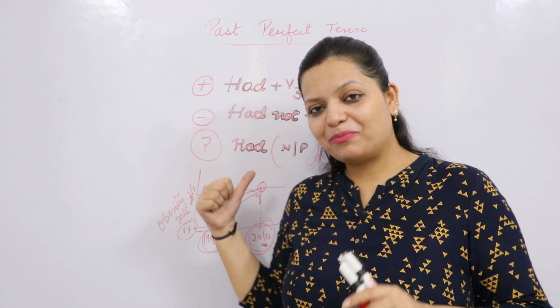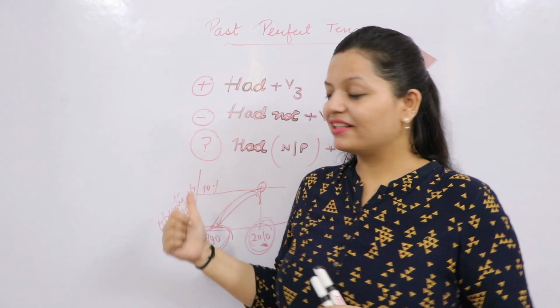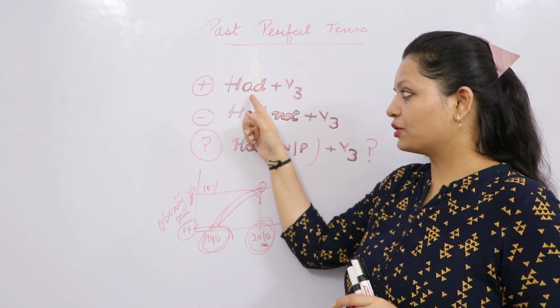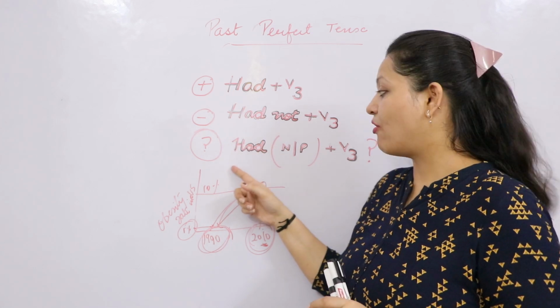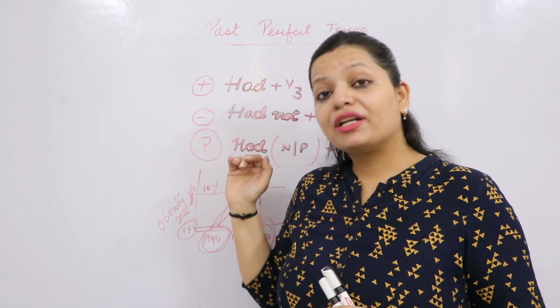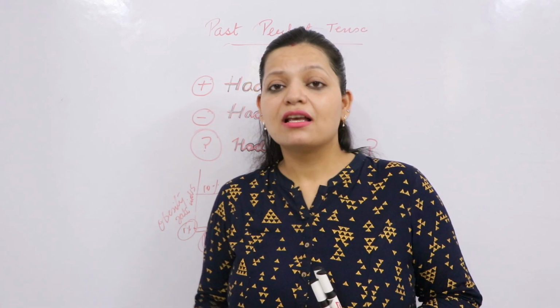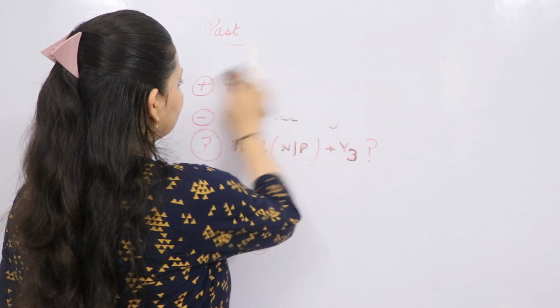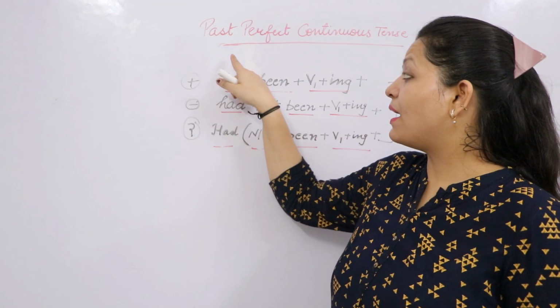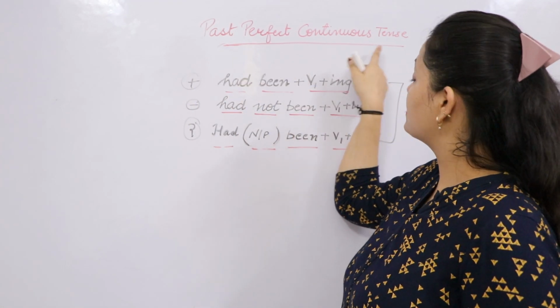So simple past is clear, past perfect is clear, and all the cases for the positive, which we call affirmative, negative, and questions, all are clear. Now we are left with the last tense, and that is past perfect continuous tense. Let's do that. Let's look at past perfect continuous tense.